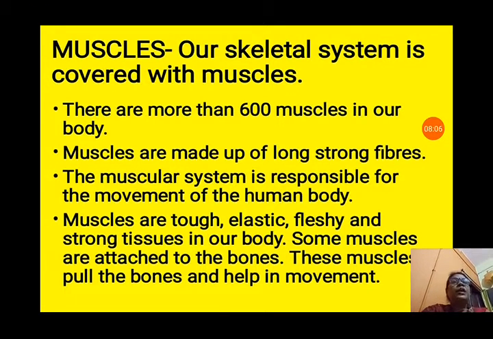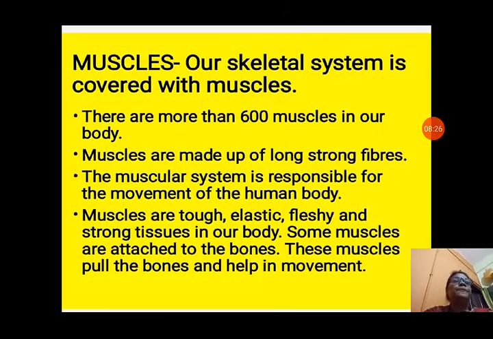Muscles are tough, elastic, fleshy and strong tissues in our body. Some muscles are attached to the bones. These muscles pull the bones and help in the movement. So, these are known as skeletal muscles. These are attached to the bones and they are pulling the bones and help in the movement.